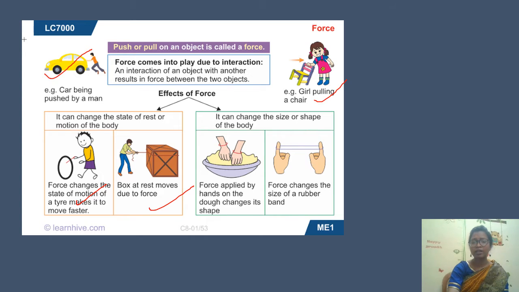Next, what is another effect? It can change the size or shape of the body. So when you are applying force by the hands on the door, the door changes its shape. You must have seen your mother doing this action daily. So this is a very common example. Now if you take a rubber band and stretch it, what will happen? The size will change. Did you understand?